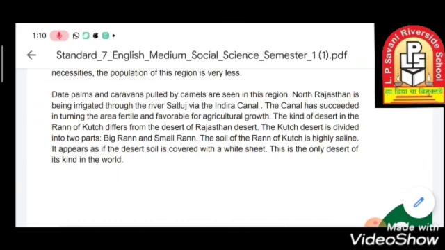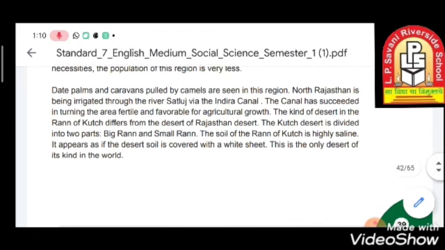the deserts of Rajasthan. The Rann of Kutch is a very unique desert which is there in our Gujarat. It is a very unique kind of desert in the whole world. It appears as if the desert is fully covered with a snow sheet.